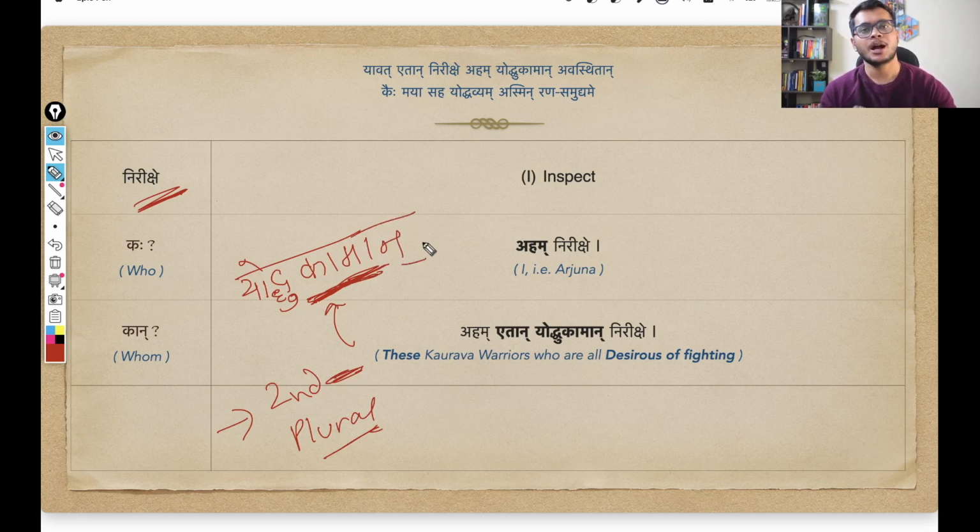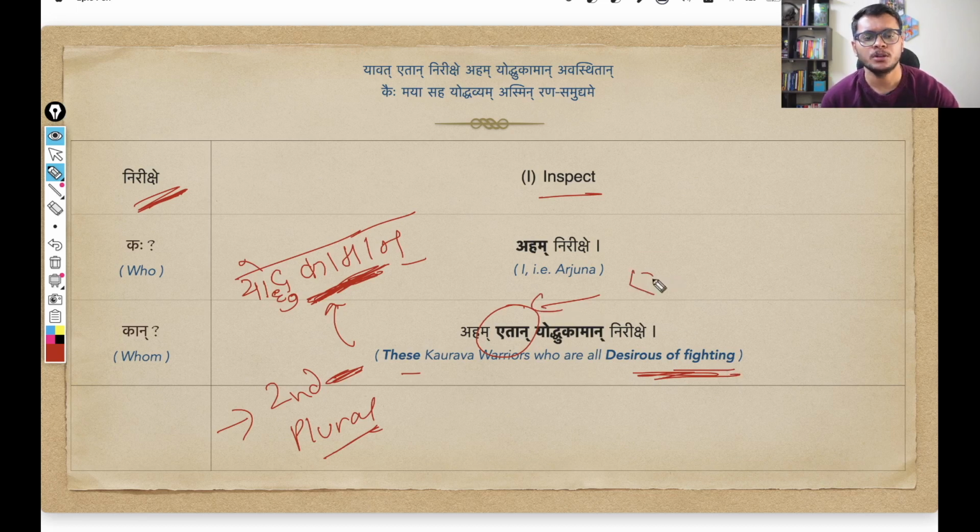Just as we know, Ram changes into Raman. Balak changes into Balakan. So the same is happening here. Yodhukaman, simply meaning, I inspect, nirikshe, all those who are desirous of fighting. This is the sense here. And this etan is just a supporting pronoun, meaning these desirous of fighting. So Arjuna must be saying this to Krishna by pointing at them, that these Kaurava warriors who are desirous of fighting. So this is just a supporting pronoun.